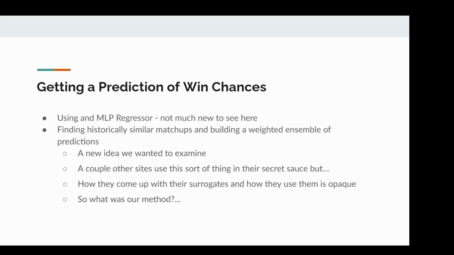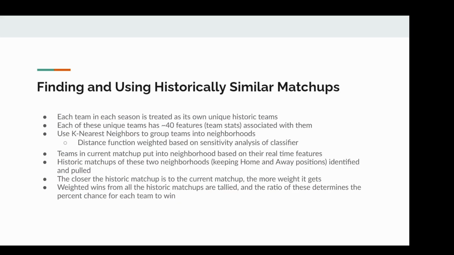We know of a couple of sites who do the exact same thing we're doing, who use this method in building their predictions, but we don't know exactly how they choose the historic games they're using as surrogates, and we also don't know how they incorporate those surrogates into their final prediction. It's rather opaque. So we took our stab at it, and this is what we did. We took all the historic teams from 2000 to 2020 and characterized each by a set of features. And by that I mean each team in each year was a distinct entry.